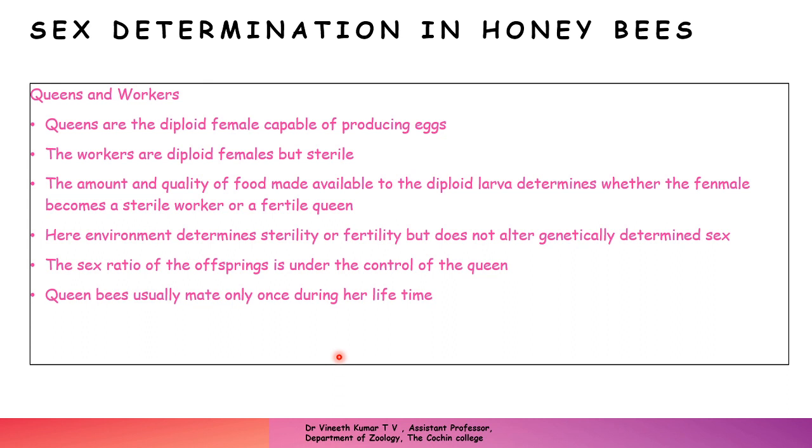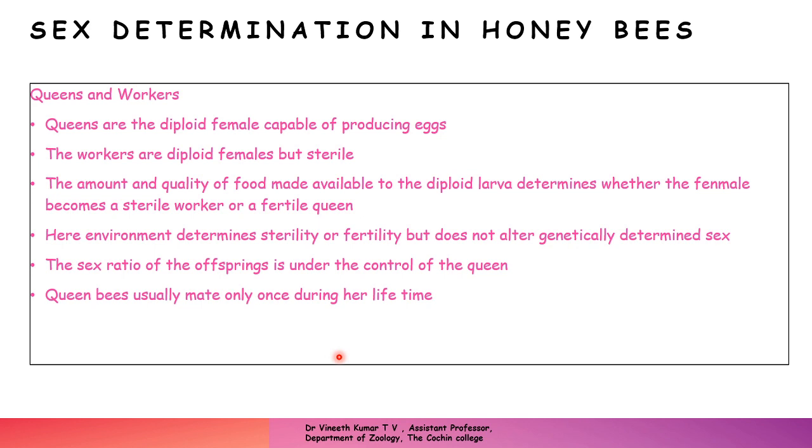And the difference between the queen and the worker is that the queen is the only fertile female in a honeybee colony, and the workers are diploid females, and they are sterile. So they do all the housekeeping duties inside the colony, and they do not have any chance to form a fertile female. So there will be only one fertile female in the honeybee colony, and that will be the queen.